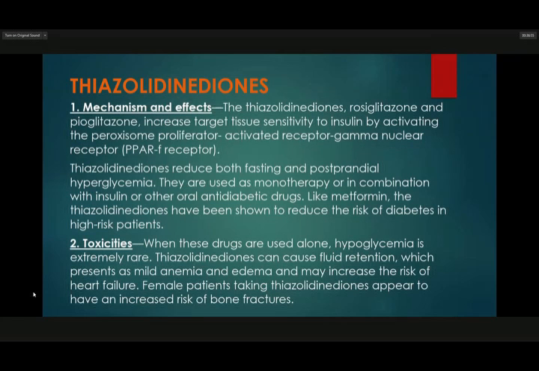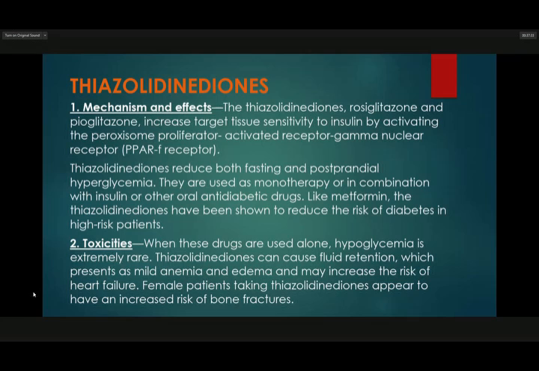Next is thiazolidinedione. Mechanism and effects. So the thiazolidinediones, rosiglitazone and pioglitazone, increase target tissue sensitivity to insulin by activating the peroxisome proliferator activated receptor gamma nuclear receptor, or the PPAR-gamma receptor.